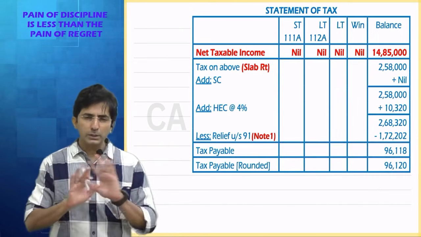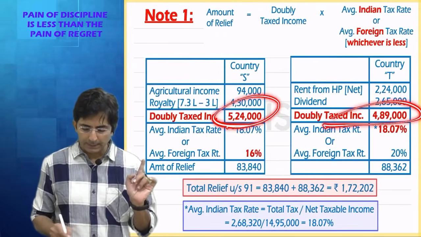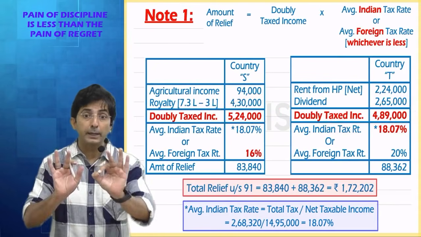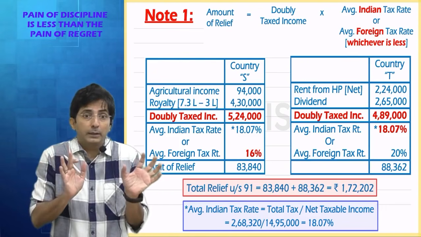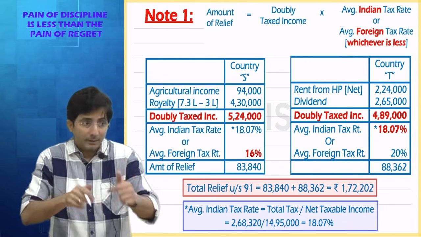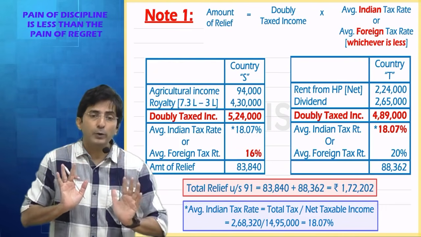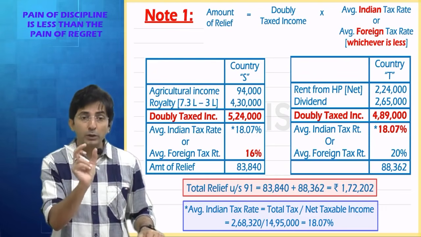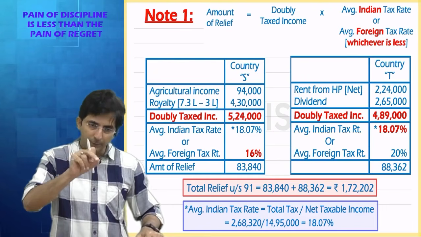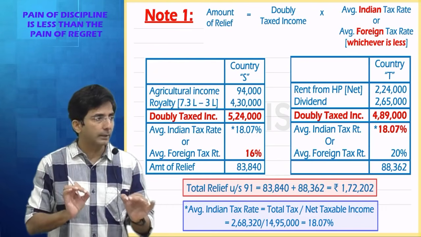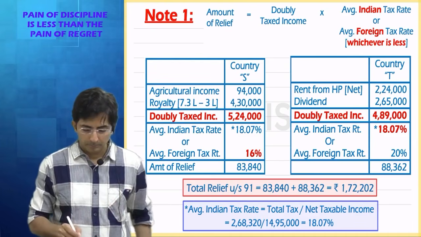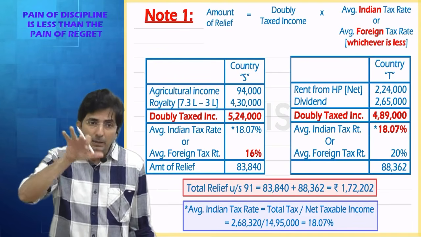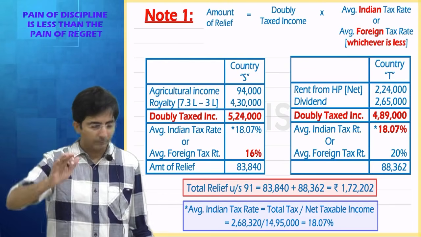In short, the whole question is normal. The most important thing is doubly taxed income. You can write somewhere, doubly taxed income should be calculated as per Indian law. Means if Indian law gives you chapter 6A for royalty, consider that also. See, what India is doing is doubly taxed. Okay. Actually, if you see my printed book, original notes, I have written this also. I have given in the notes also, doubly taxed income working should be as per Indian law. Because you are claiming relief from India, you have to ask how much India has doubly taxed you. So it will obviously be as per Indian law.